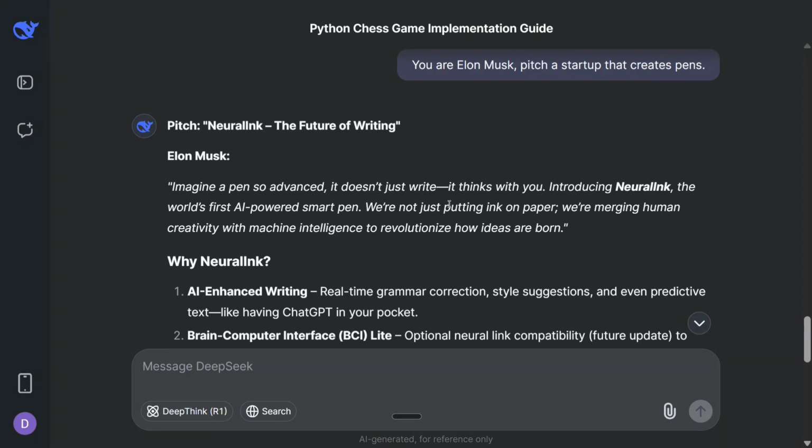Alongside, it is available on Hugging Face as well. Alongside, you can use the free API as well from OpenRouter.